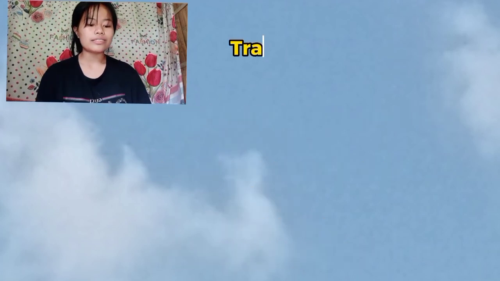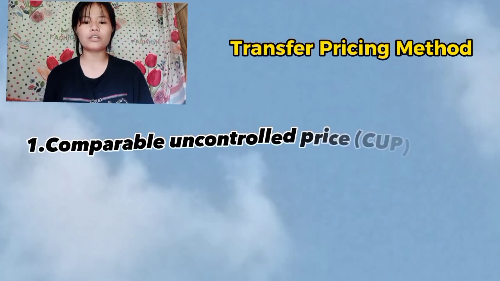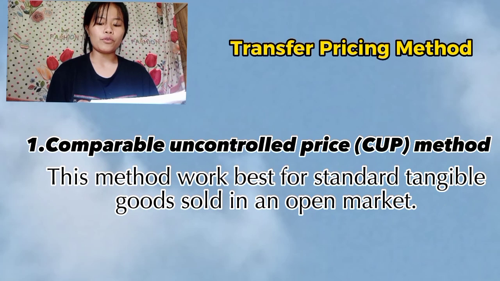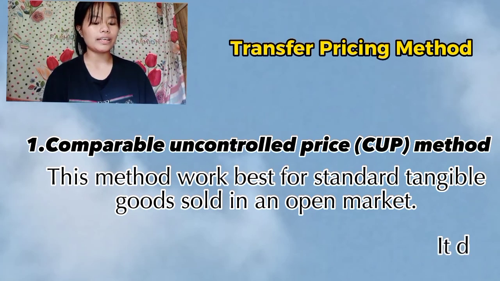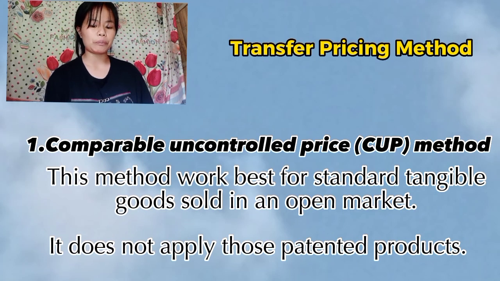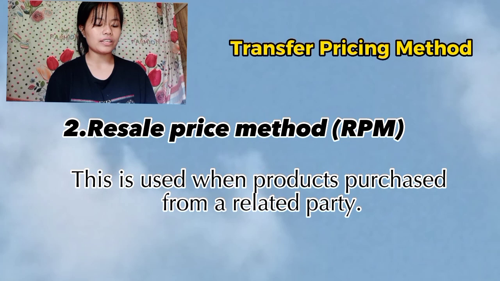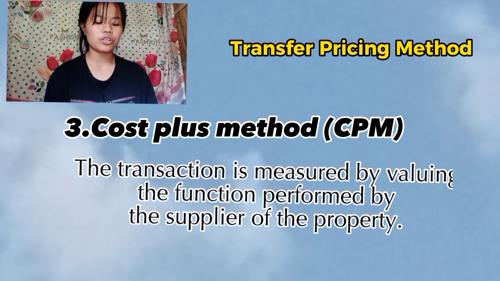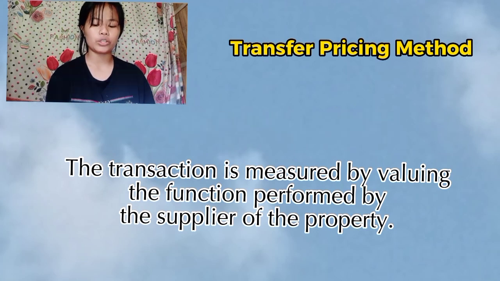So next is the transfer pricing method. There are 5 methods. First is the comparable uncontrolled price. Best for standard tangible goods sold on an open market. It does not apply to patented products. Second, resale price method. This is used when products are purchased from a related party. Third, cost plus method, measured by valuing the function performed by the supplier of the property.